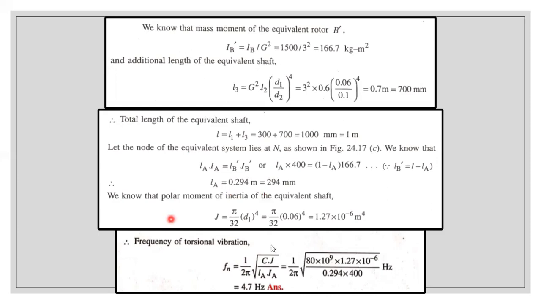So now we can determine the polar moment of inertia. The J formula is pi by 32 d1 power 4, where this is the equivalent shaft diameter. Substitute 60, and you will get a polar moment of inertia value of 1.27 times 10 power minus 6 meter power 4. The unit is important. Once we determine J, it's very easy to find the frequency of the torsional vibration. Because the torsional vibration for rotor A and rotor B dash is the same, use any one of them. They have used rotor A. So frequency is equal to 1 by 2 pi root of CJ by LA IA. Substitute all the known values and you will get 4.7 Hz.